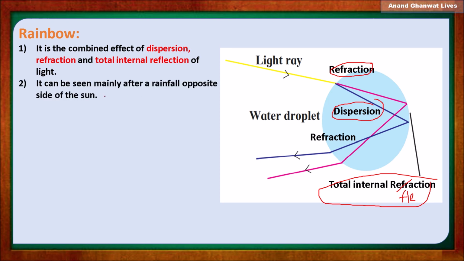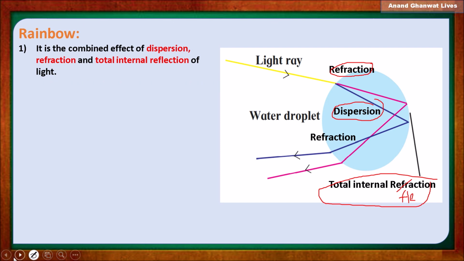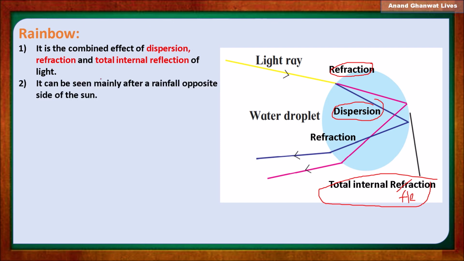It can be seen mainly after rainfall, on the side opposite to the sun. When there is rainfall and we are standing with our back to the sun, we can see this rainbow opposite to the sunlight.